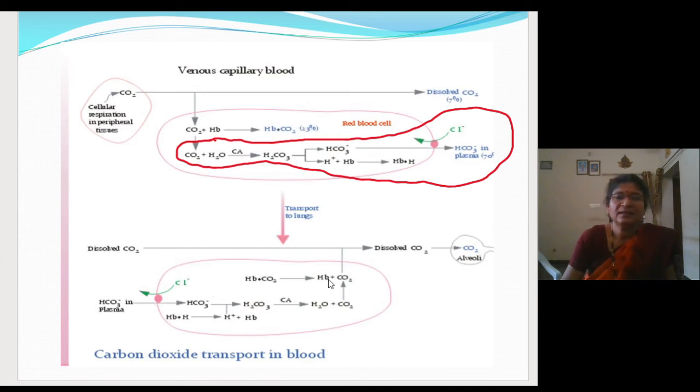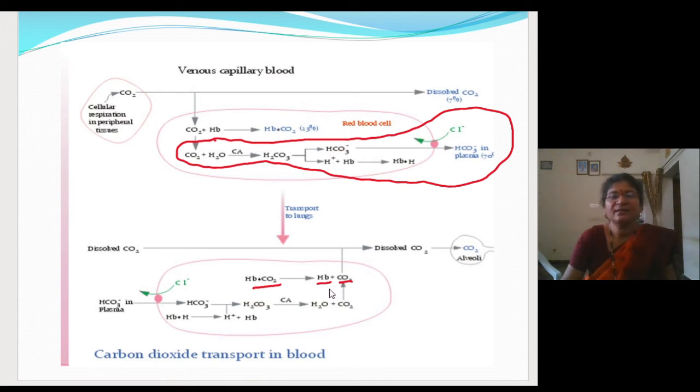and the carbaminohemoglobin will get broken down into hemoglobin and carbon dioxide, which is 23%. Carbon dioxide is free.